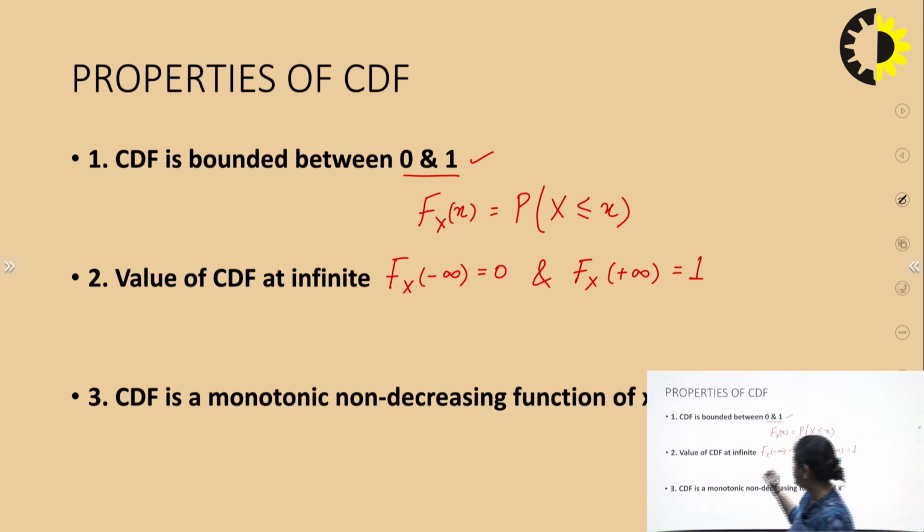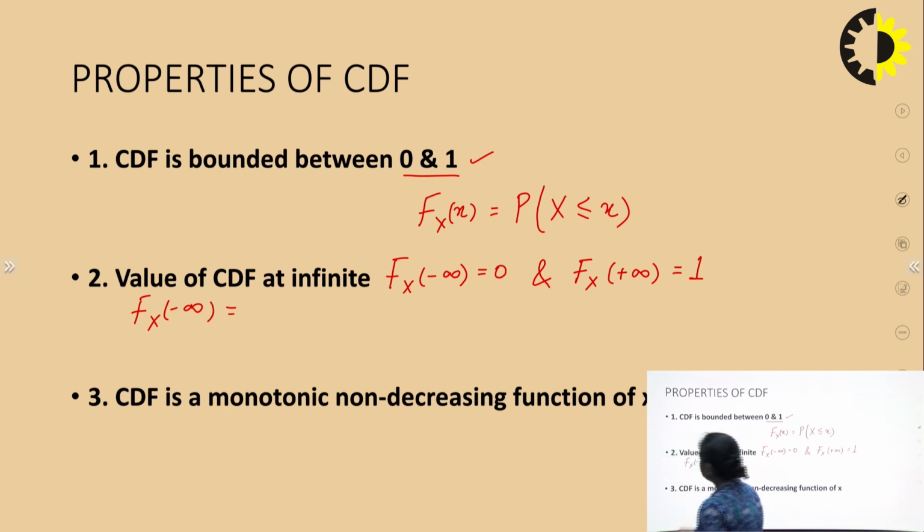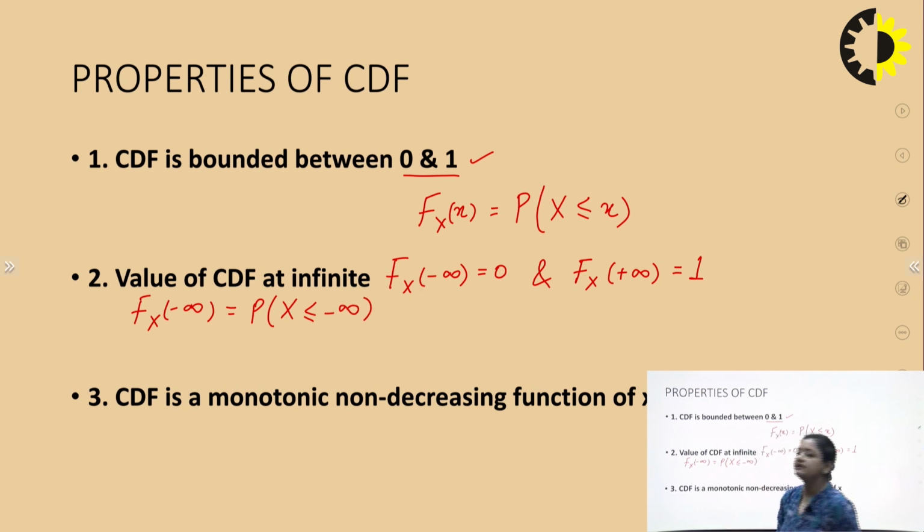Let us see the first one, that is Fx of minus infinity. According to the statement of CDF, this value should be equal to the probability that your random variable X takes on a value less than or equal to minus infinity. Minus infinity is something which extends to infinity on the negative side. So can there be anything which is less than minus infinity? No. There cannot be any possible event which is less than or equal to minus infinity. So this is equal to 0.